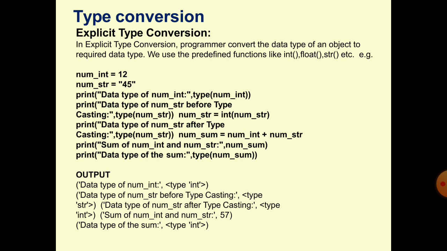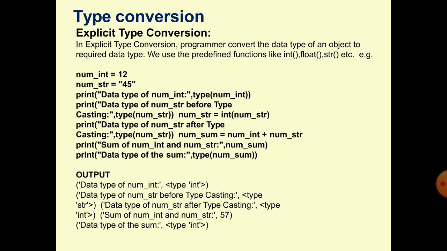Print the data type of num_str; before type casting, it will be string type. In this example, the following output will appear: first one integer type, second one string type.